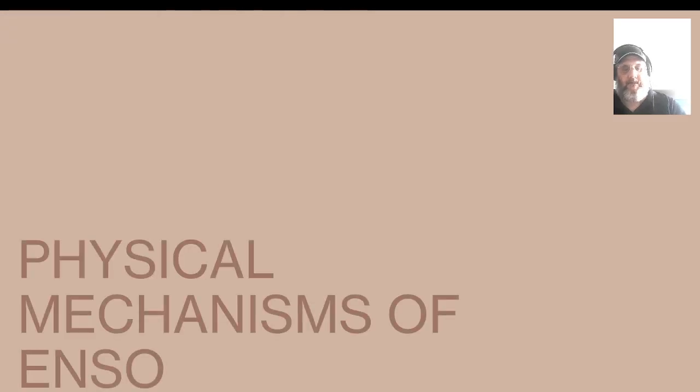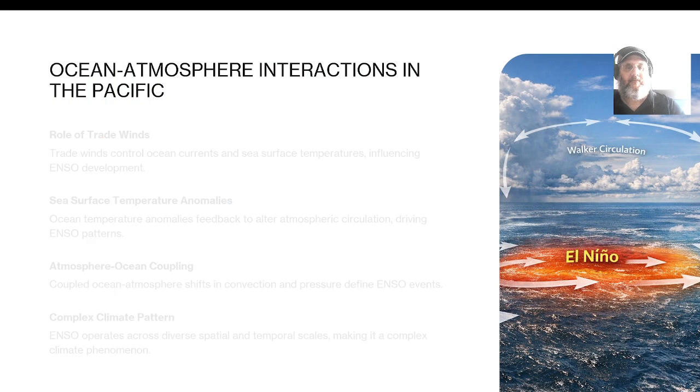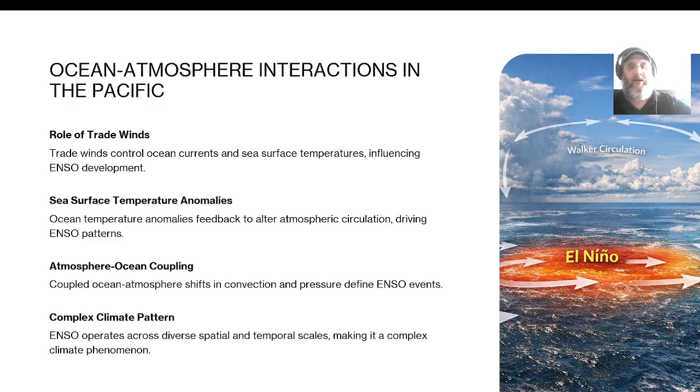Physical mechanisms of ENSO. Ocean-atmosphere interactions in the Pacific. The role of trade winds. Trade winds control ocean currents and sea surface temperatures, influencing ENSO development. Sea surface temperature anomalies. Ocean temperature anomalies feed back to altered atmospheric circulation, driving ENSO patterns.